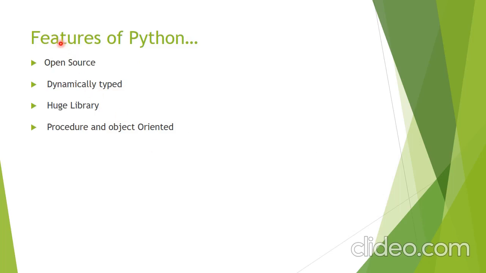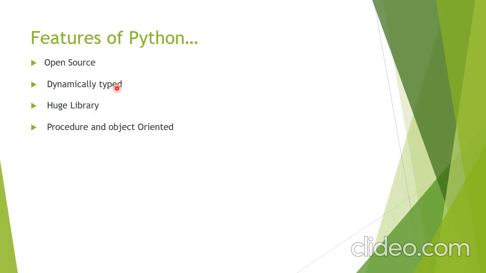Next are the various features of the Python programming language. The first feature is open source. Python is open source. We can download it from the internet. Okay, you do not need to pay for this software, this programming language.